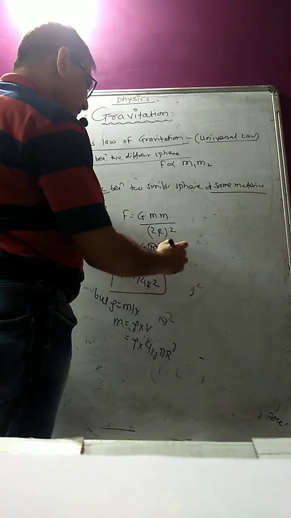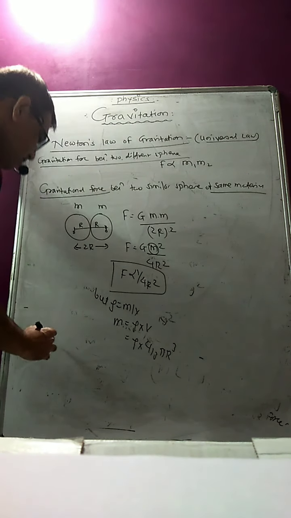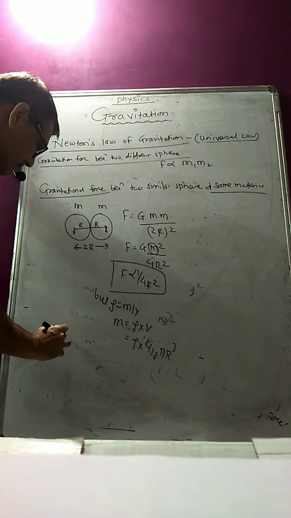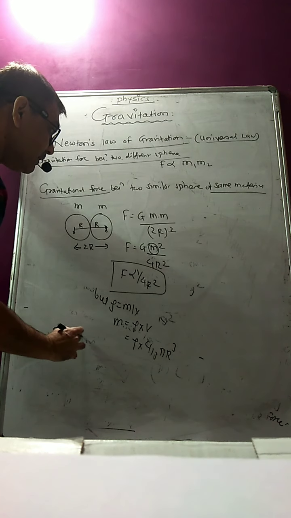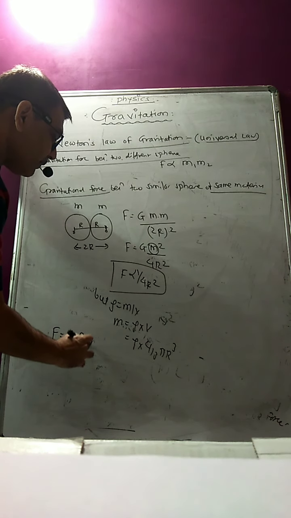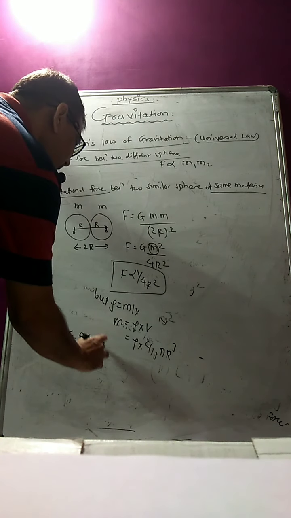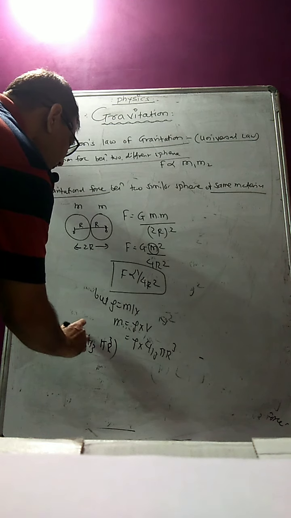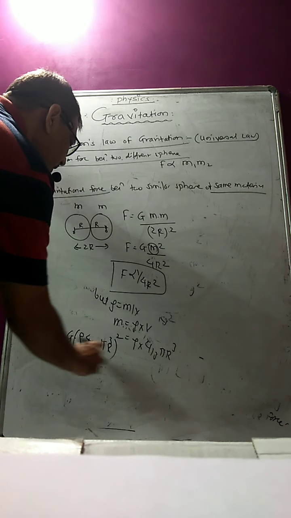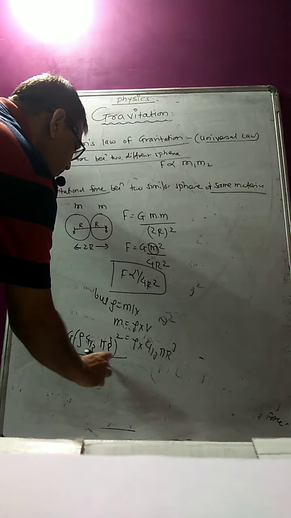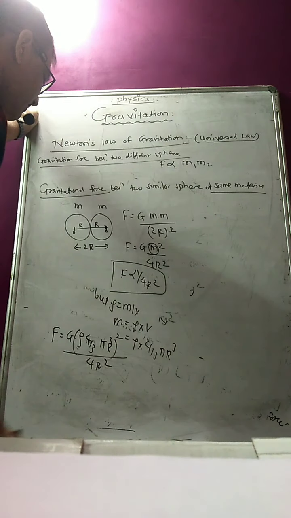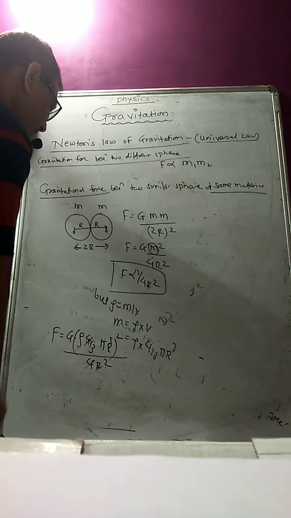And if I put this value here, then this force becomes F equal to G into rho into 4 by 3 pi r cube, whole raised to 2, upon 4r square. Now the 4 gets cancelled.